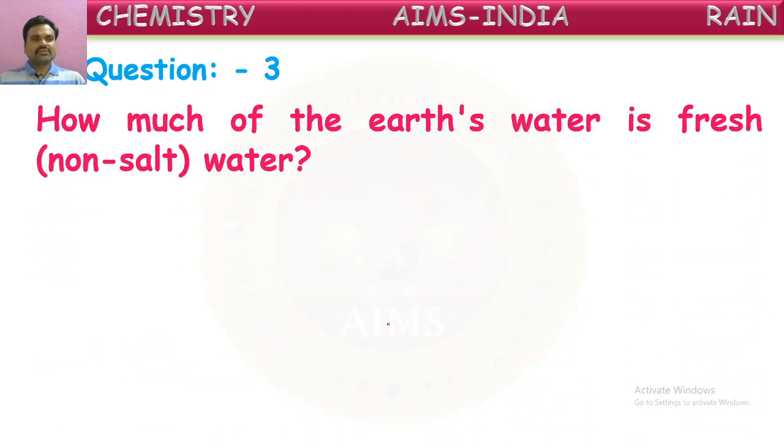Next question. How much of the earth's water is fresh water? So we discussed around two-thirds of our earth's surface is covered with water, but out of that most of the water is in the salt form. So the remaining water is fresh water. So what is the remaining fresh water percentage they're asking?